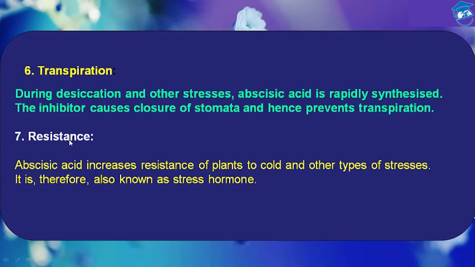Then comes resistance. Abscisic acid increases resistance of plants to cold and other types of stresses. It is therefore also known as stress hormone, because it fights with the stresses. It is rapidly synthesized in the plant body when a plant experiences any kind of environmental stress. So abscisic acid increases resistance of plants to cold and other types of stresses. It is therefore known as stress hormone.